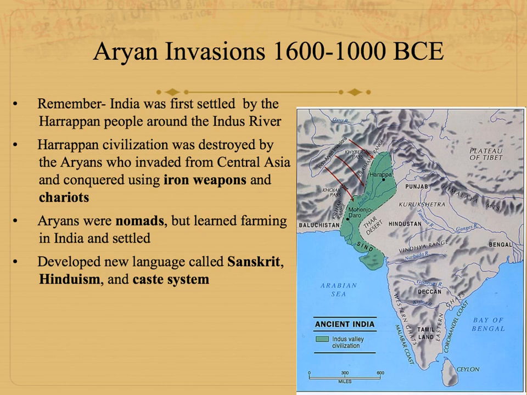Near the time when they were in decline, a group called the Aryans invaded from northwest of India into the Indus Valley, and using iron weapons and chariots, they were able to conquer the Harappan people. The Aryans in some ways were less advanced because they had not yet learned farming, but they learned farming from the Harappan people and then settled down in India.